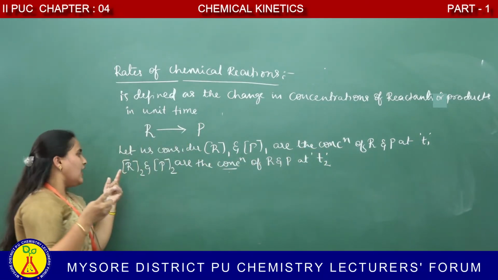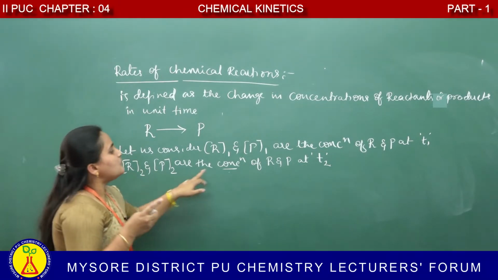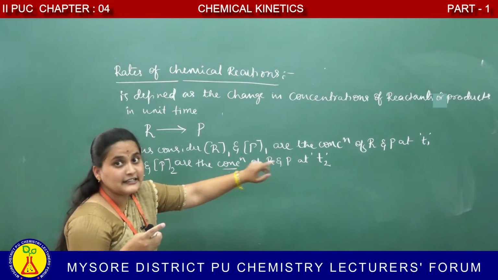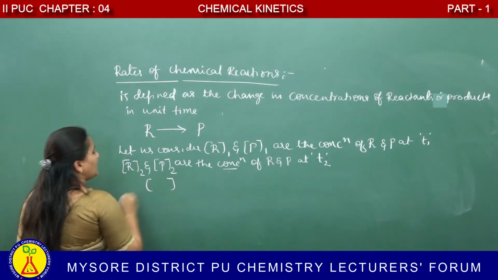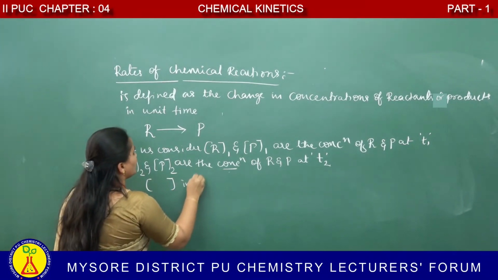In the same way, R2 and P2 are the molar concentration of the reactant and product at time T2. Here the square bracket indicates molar concentration.